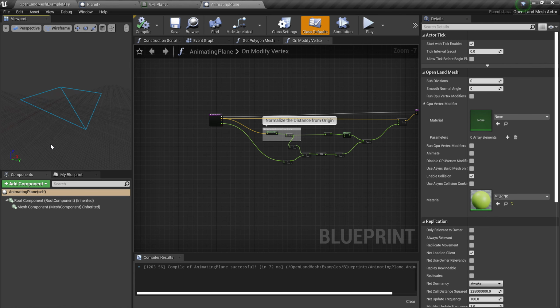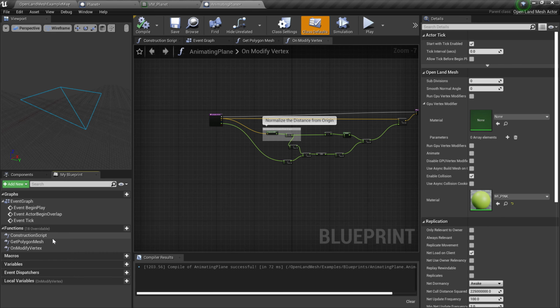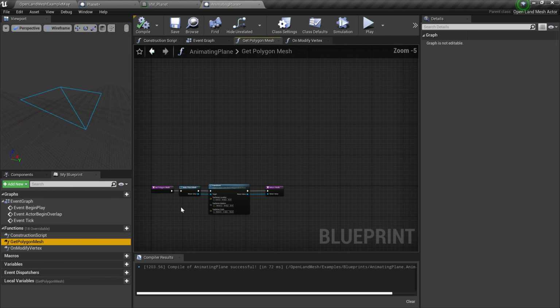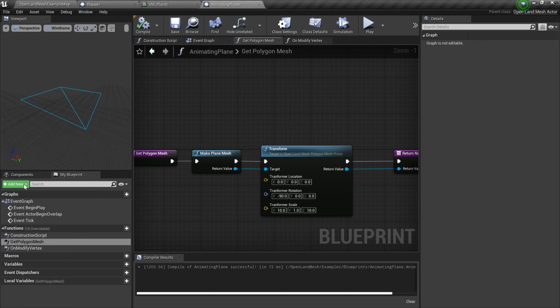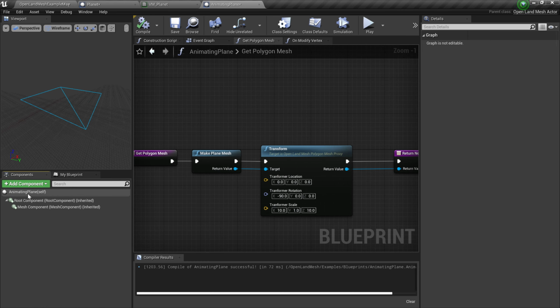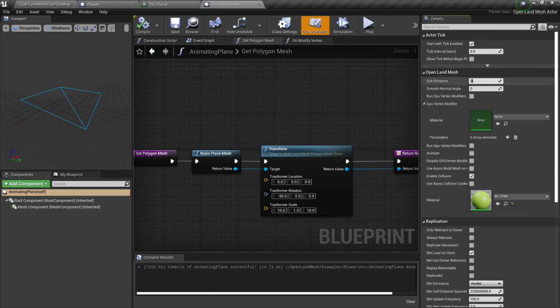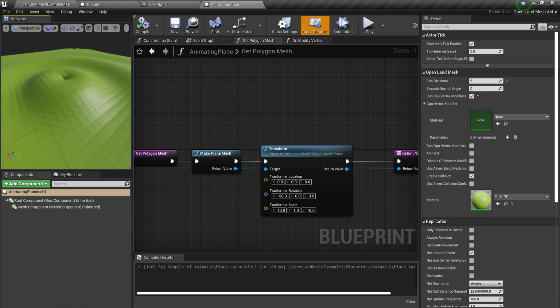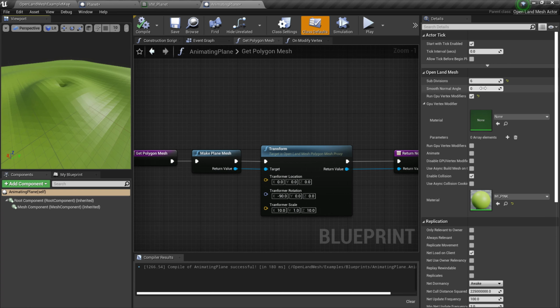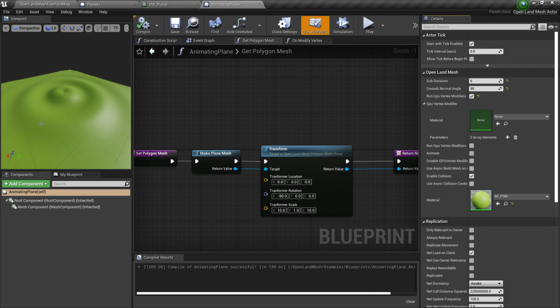How do we get this plane? It's quite easy. Go to my blueprints tab, and here we have a function called get polygon mesh. You can see here we create a make plane mesh and we do some transformation. All right, so let's go back to my component. I'm going to select my root component, and then I'm going to hit more subdivision. Let's put 6 over here, compile, and then I'm going to run vertex modifiers inside the CPU. I'll run CPU vertex modifiers, compile, okay, and then I'm going to go to lit mode, and you can see triangles over here, but we can simply get rid of that by smoothing the normals. All right, so now we have a really nice looking mesh.